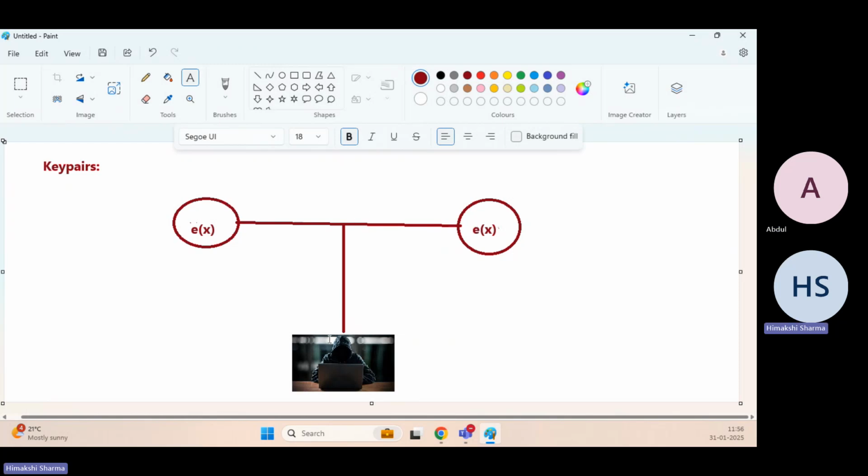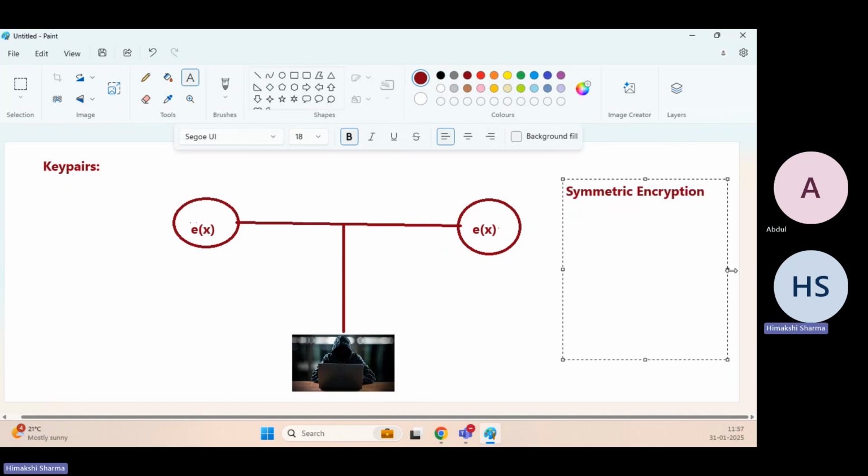Okay, this guy is sitting in between. Will he be able to read out the information? No. But if he got this key E, then will he be able to read out the information? Yes, he can get that. So basically, this is known as symmetric encryption.